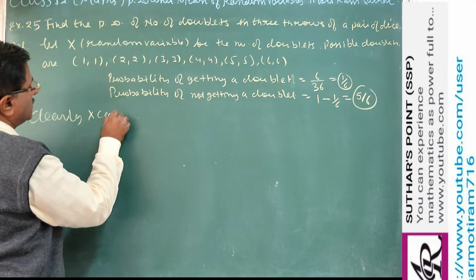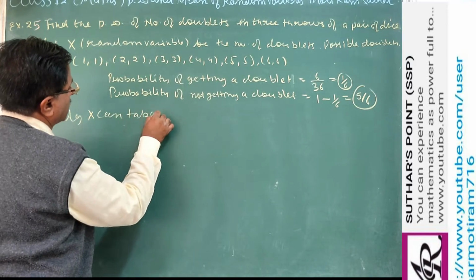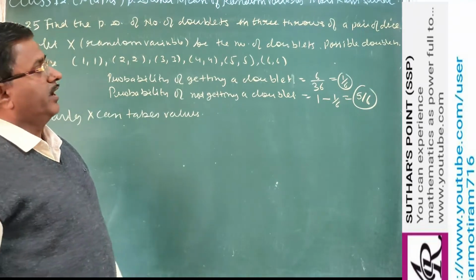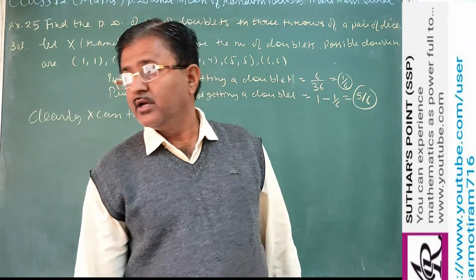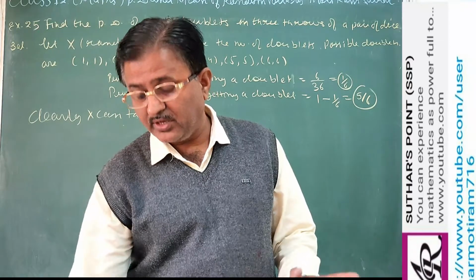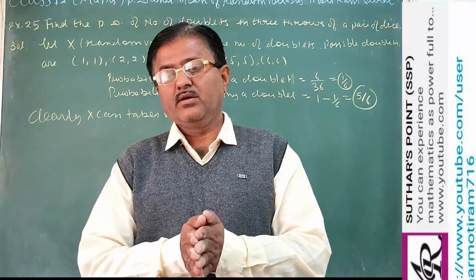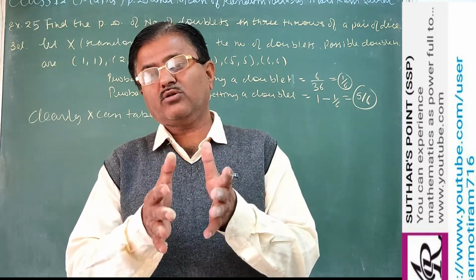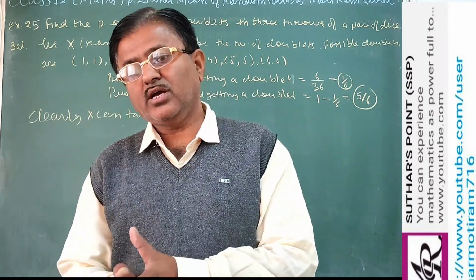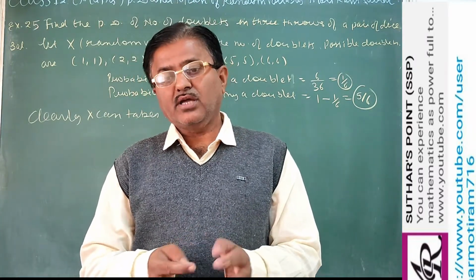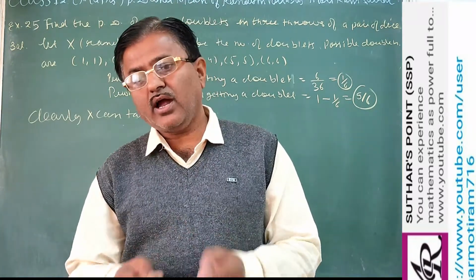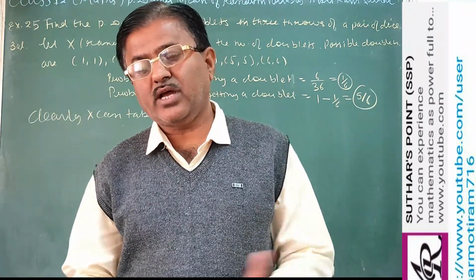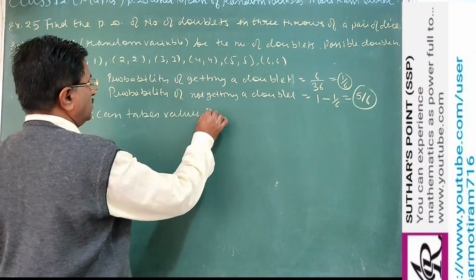Clearly, X can take values. So dear student, see what X is. X means the number of doublets. We are throwing a pair of dice 3 times. First time we throw, you check whether we get a doublet or not. Second time, you check again, and a third time. It means in all 3 throws there is no doublet, so X can take value 0.